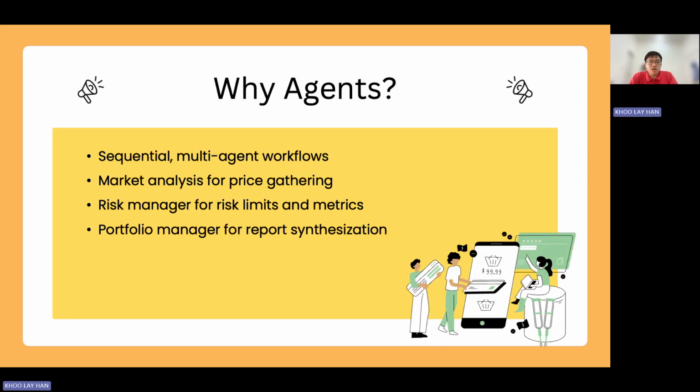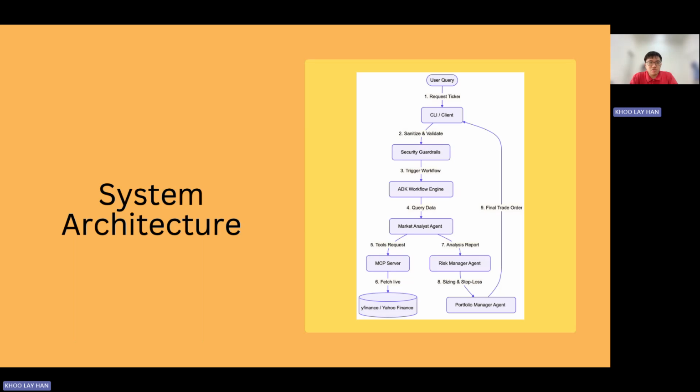So why AI agents? My particular project utilizes a sequential multi-agent workflow with three agents: the market analysis agent for price gathering and gathering risk indicator data, utilizing an MCP protocol; the risk manager agent for risk limits as well as metrics, technical volatility, and enforcing strict boundaries by running a programmatic validation tool; and lastly, the portfolio manager agent for report synthesis as well as producing a trade order, whether buy, sell, or hold, with mandatory legal requirements and disclaimers.